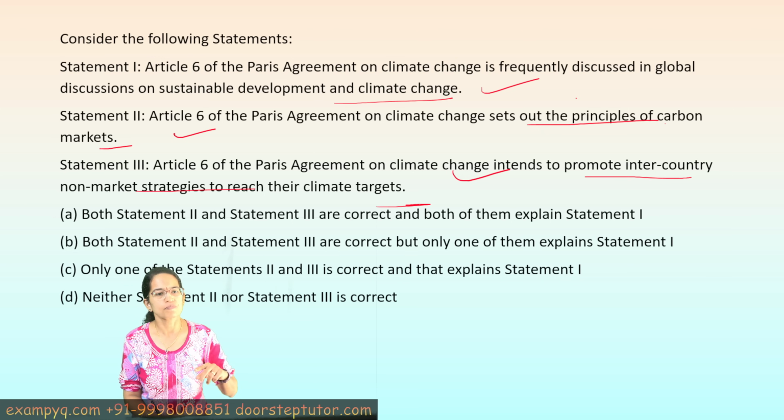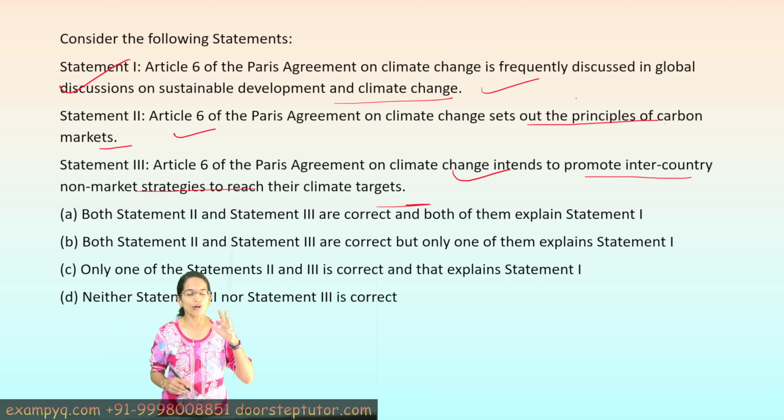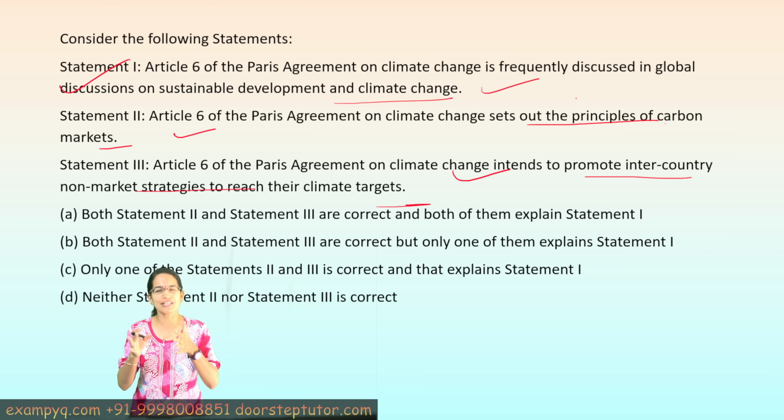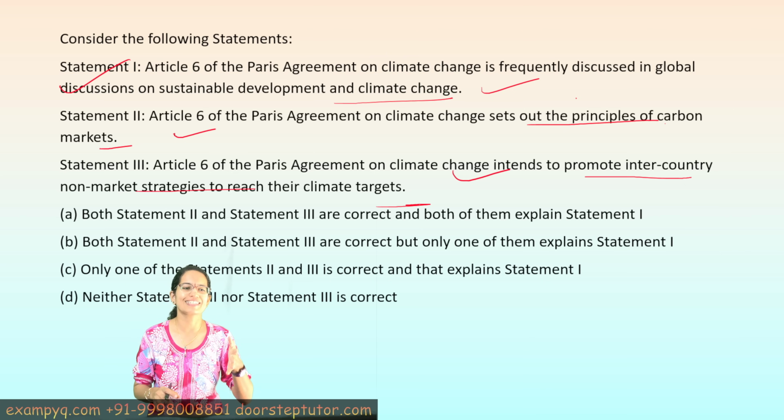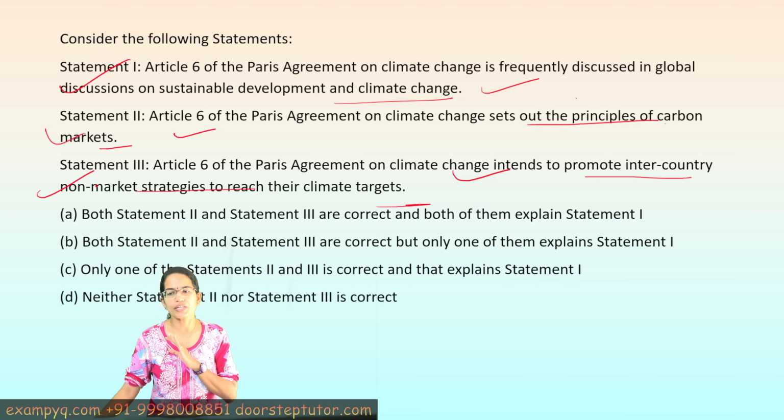That's again correct. So both market and non-market strategies are required for definite and fruitful discussion on sustainable development and climate change under Article 6 of the Paris Agreement. So both 2 and 3 are correct statements, and both of them would be responsible for statement 1. So here A would be the correct option.